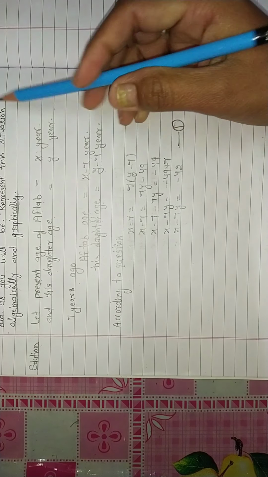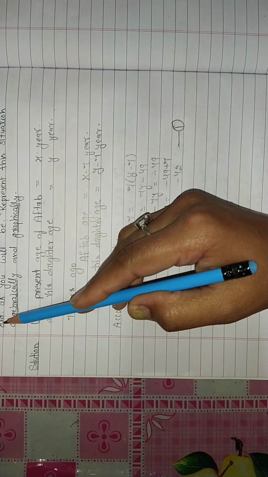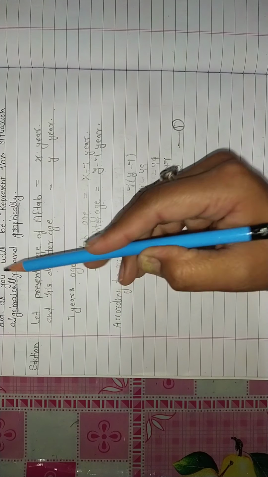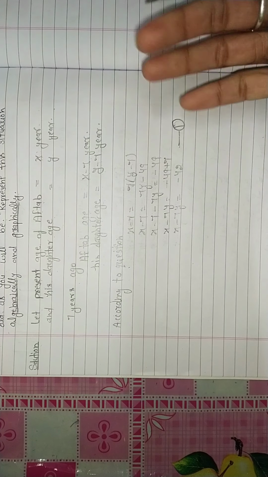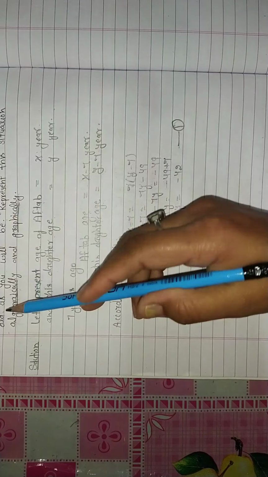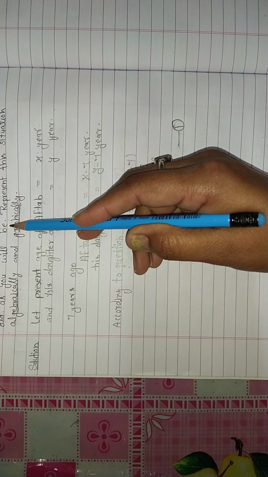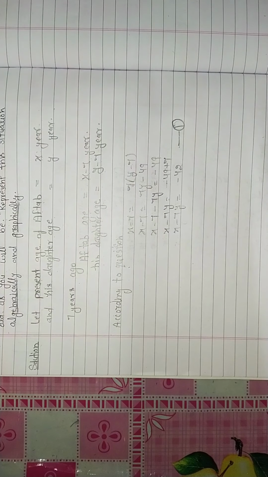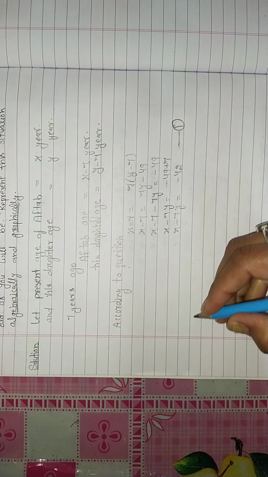Now according to the question, also 3 years from now, आज से 3 साल बाद, I shall be 3 times as old as you will be. इसके लिए हमें आज से 3 साल बाद की उन दोनों की एज फाइंड करना होगा.